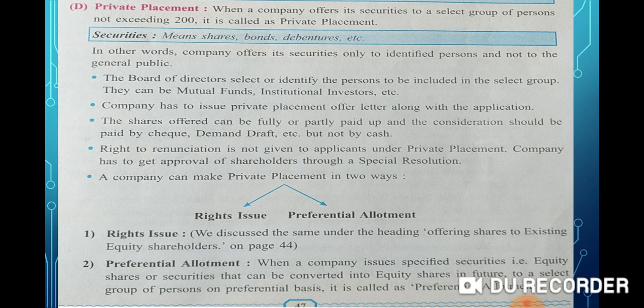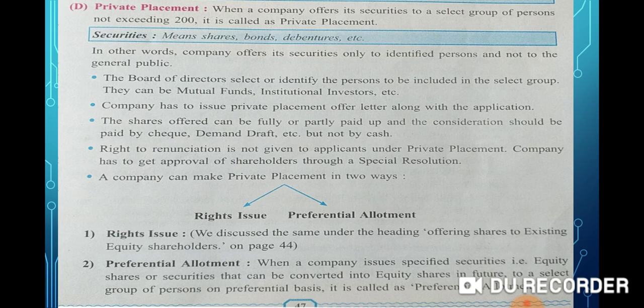Second one, preferential allotment. When a company issues specified securities, that is, equity shares or securities that can be converted into equity shares in future, to a select group of persons on a preferential basis, it is called preferential allotment. There are certain types of preferentials which can be converted into equity shares, that is, convertible preferentials.